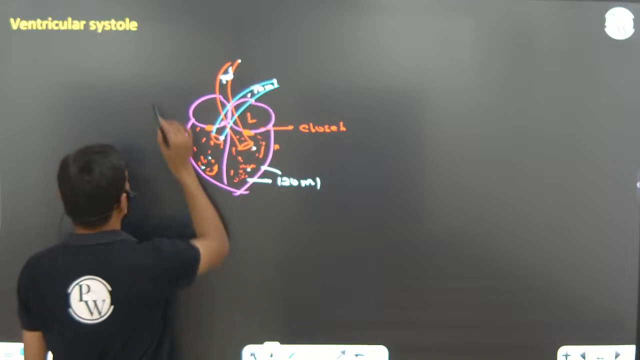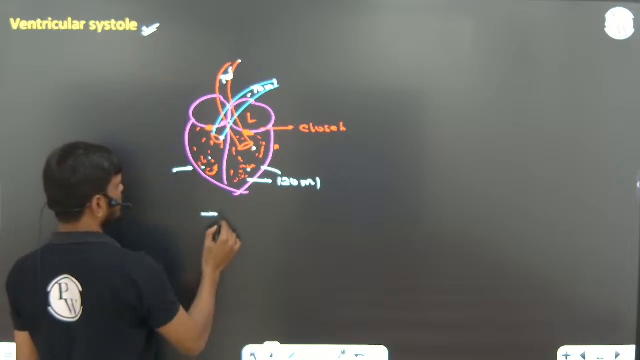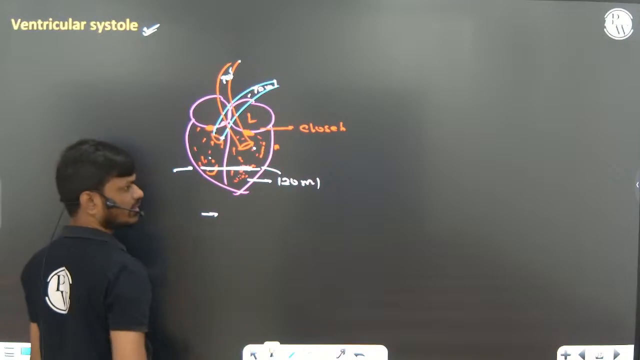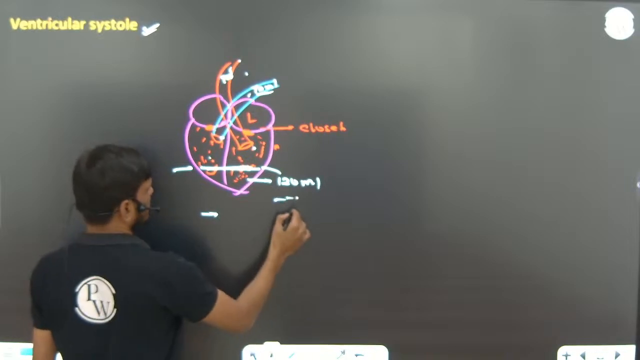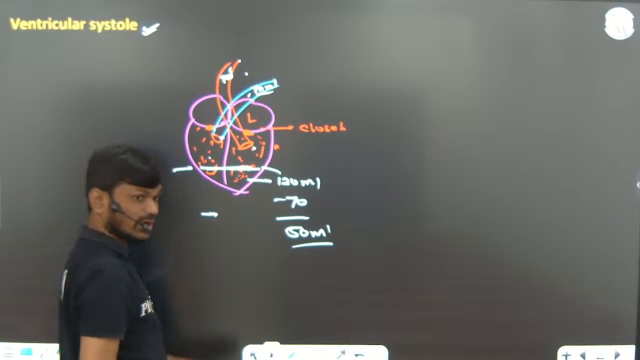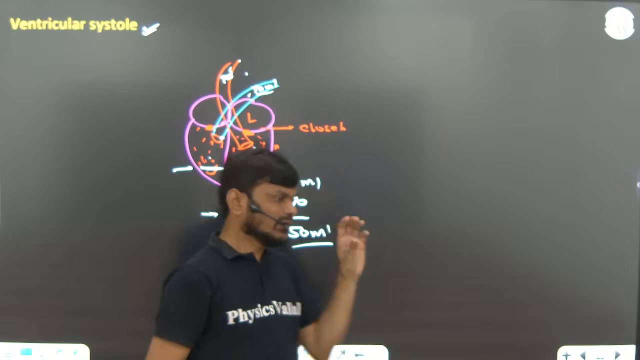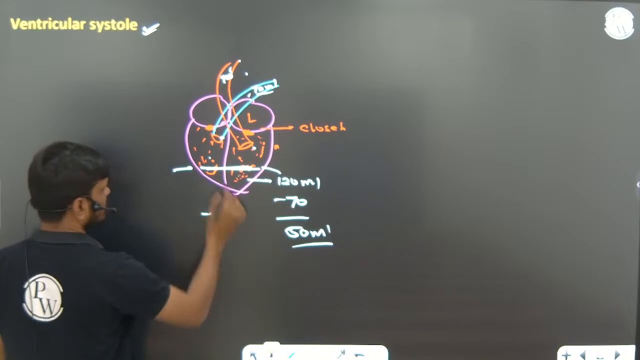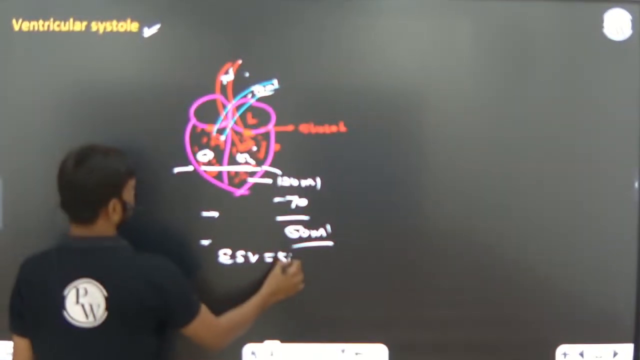So now at the end of the ventricular systole, the total amount of blood that is left in the ventricle. Now you can see it is sending 70 ml, so minus 70 ml, that is 50 ml. So at the end of the ventricular systole, the total amount of blood which is left in both the ventricles is 50 ml, 50 ml. So this is called end systolic volume, at the end of the ventricular systole.